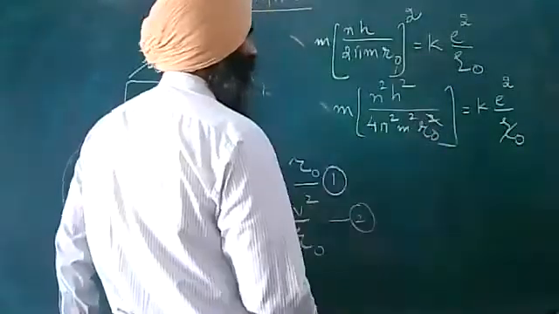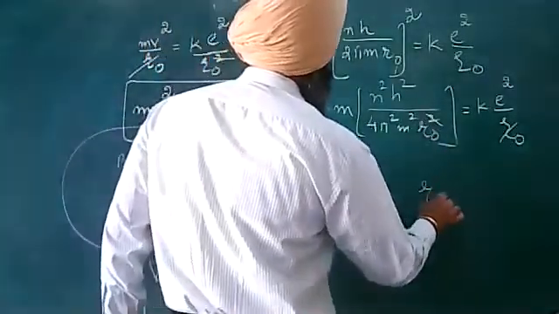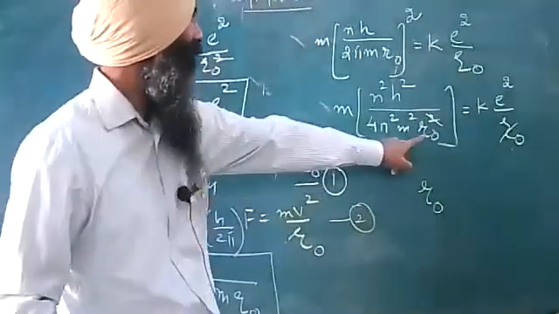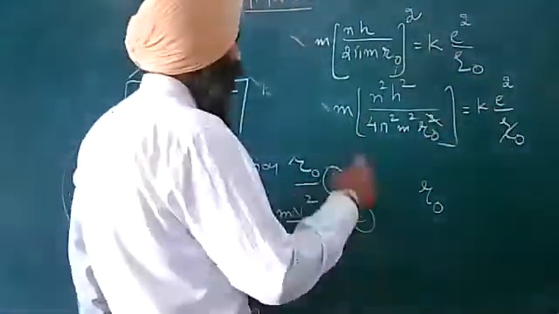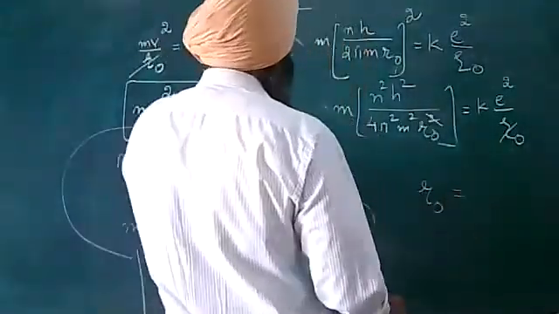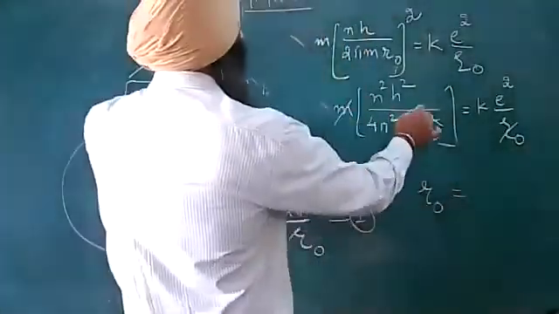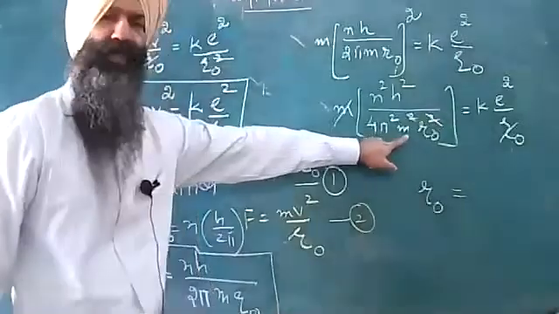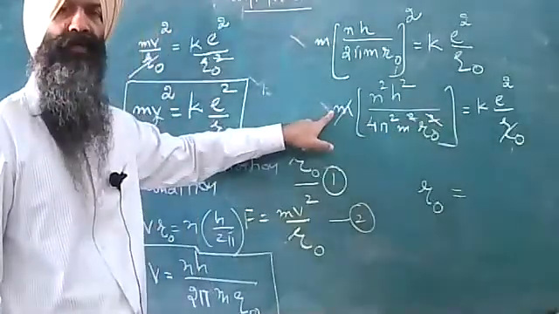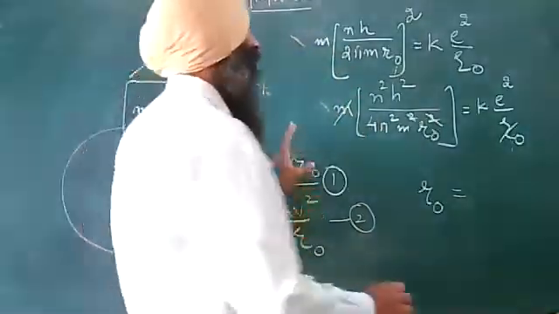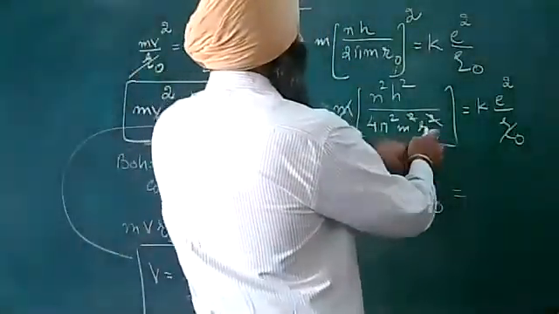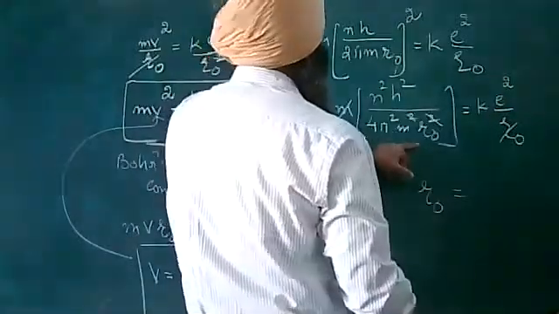We want to get this R naught calculated. I will shift this R naught to that side and this factor to this side. So I will have R naught equal to this one, m is also gone. Here is m square, single power of m, one power will get adjusted. So what I will have with me, I will shift this R naught to the right hand side.